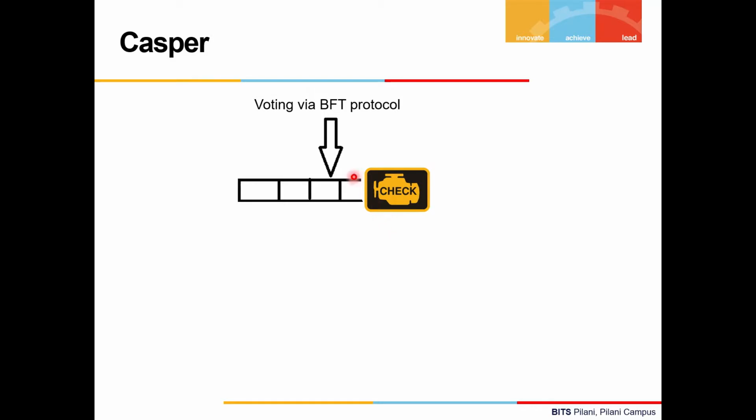Now, in this protocol, a proof of stake mechanism is used during the voter selection process, where the validator has to make a deposit to gain voting rights proportional to the deposit, which will be slashed for malicious behavior. If the validator is showing any malicious behavior, then the slashing process will occur. That means the collateral will be taken off, the stakes will be taken off.